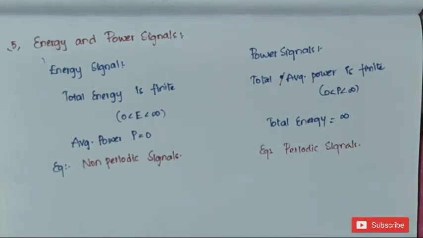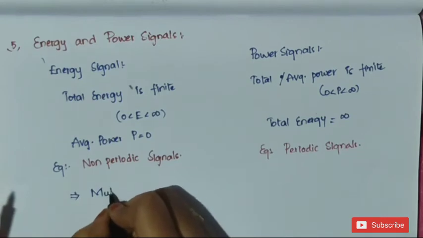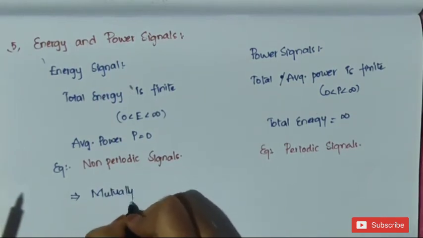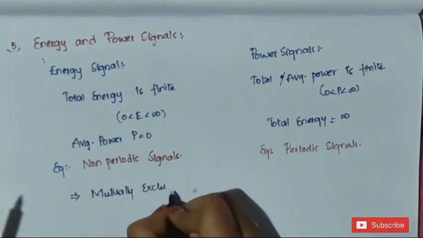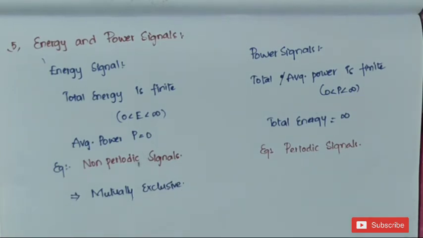If you observe, energy signals and power signals are mutually exclusive. It means a signal cannot be both an energy signal and a power signal. Either it should be energy or power, but it cannot be both. And there are some formulae related to these energy and power signals. Now let us discuss them.